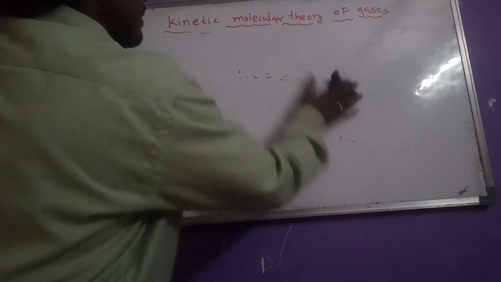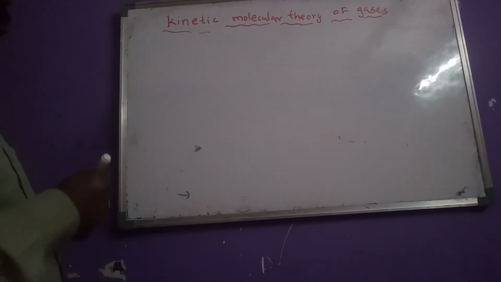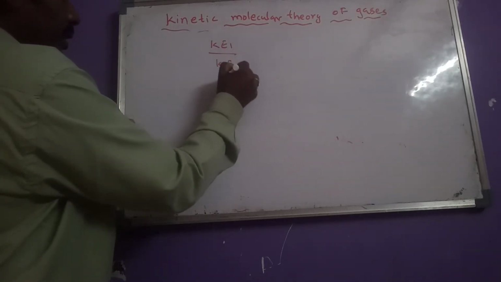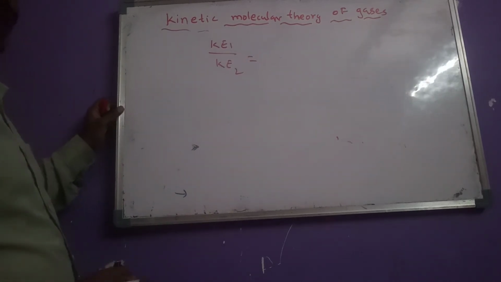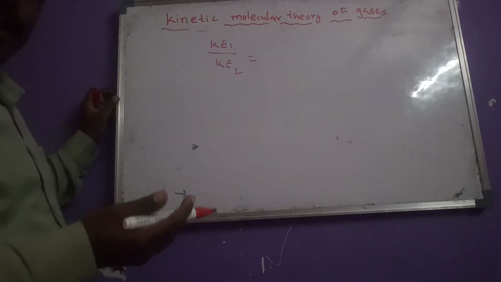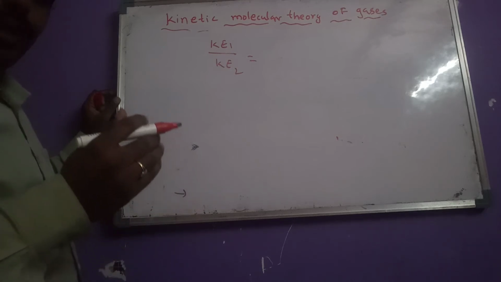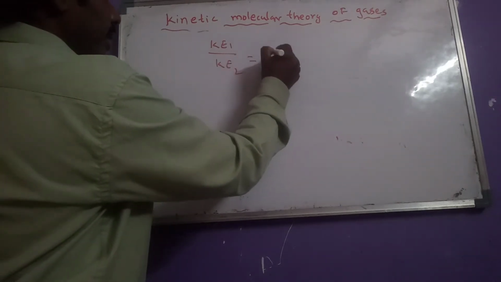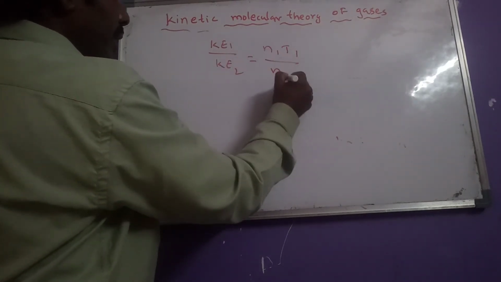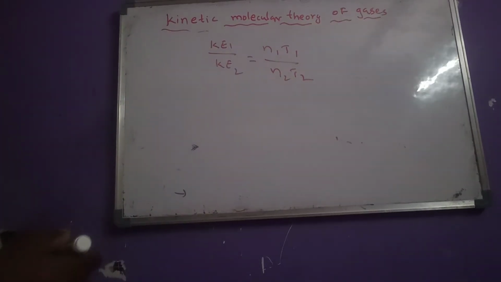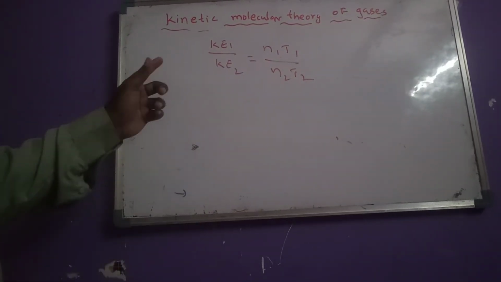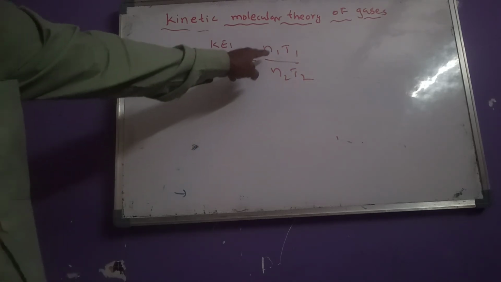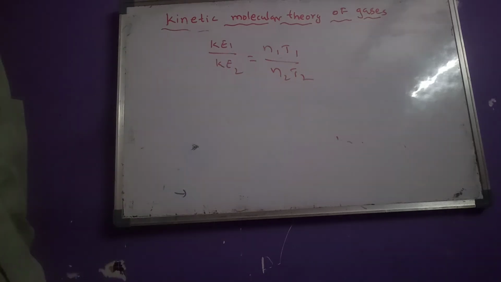Then after that, what is next? There are some other questions related to kinetic energy also. What are the questions? Let us see here. If two different gases are given, KE1 by KE2 equals 3 by 2 nRT, in which 3 by 2 and the R value are constants, so they get cancelled. Now what remains here? N1 T1 by N2 T2. So this is the formula to calculate the ratio of kinetic energies: KE1 by KE2 equals N1 T1 by N2 T2.